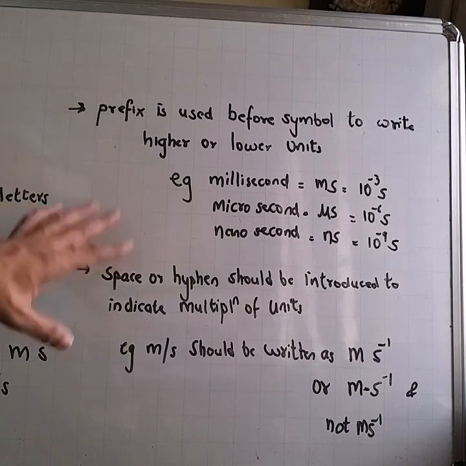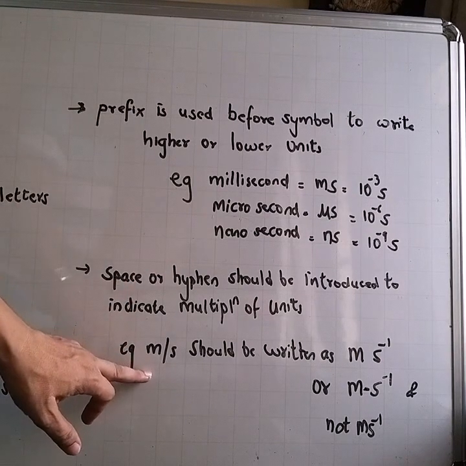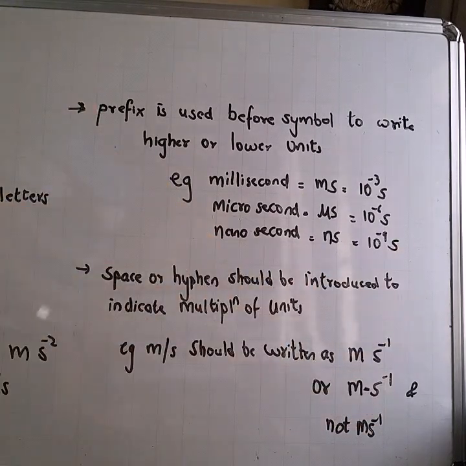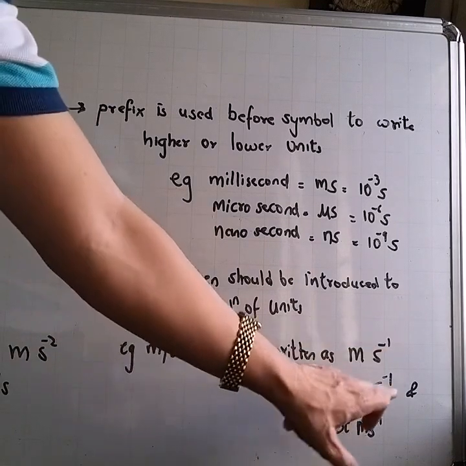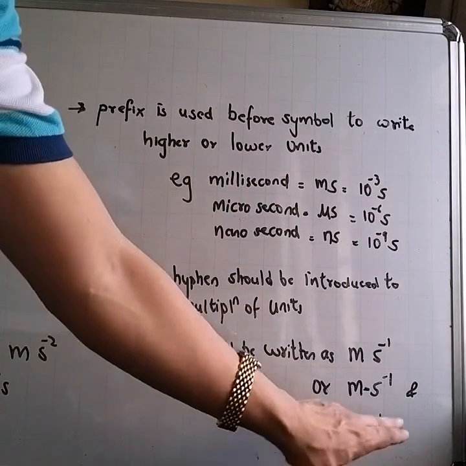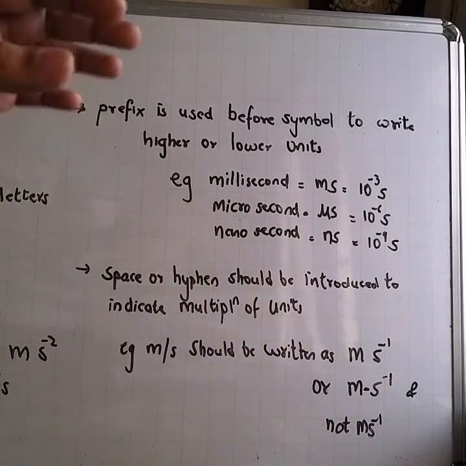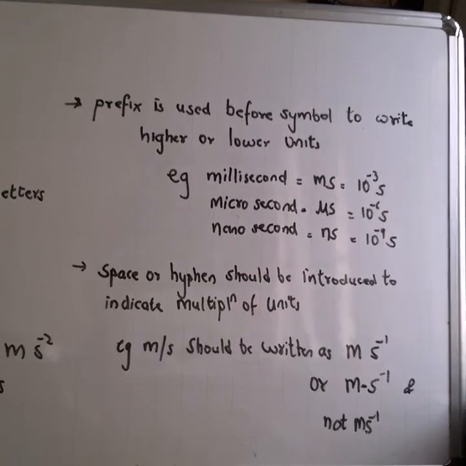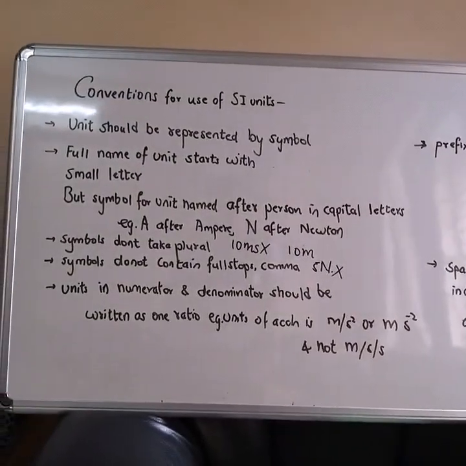Now one more thing, the last rule. Space or hyphen should be introduced to indicate multiplication of units. Like here, velocity is written meter per second, should be written as meter space second raised to minus 1 or meter hyphen, this dash is called hyphen, second raised to minus 1, and not simply ms raised to minus 1. There should be a small gap kept between the two units. So these are all the conventions or rules which are followed while writing the units. Getting it? Hope this is very clear in your mind.